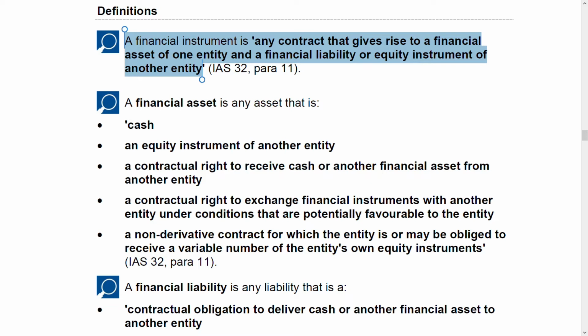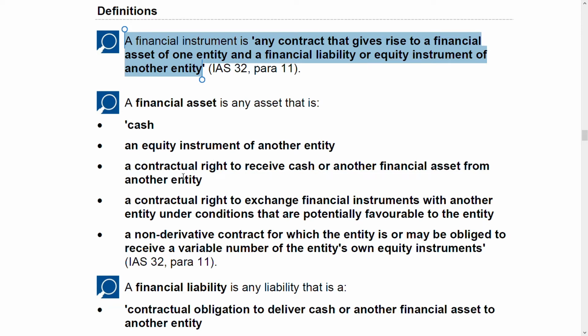Okay, so starting with financial asset. Financial asset is an asset only. You take it as an asset. It is any asset that is cash, because finance, right? So cash will be involved. An equity instrument of another entity, because we have told here what is a financial instrument: any contract that gives rise to a financial asset of one entity, or it could be a financial liability also, or equity component of another entity. That's why an equity instrument of another entity is your financial asset.